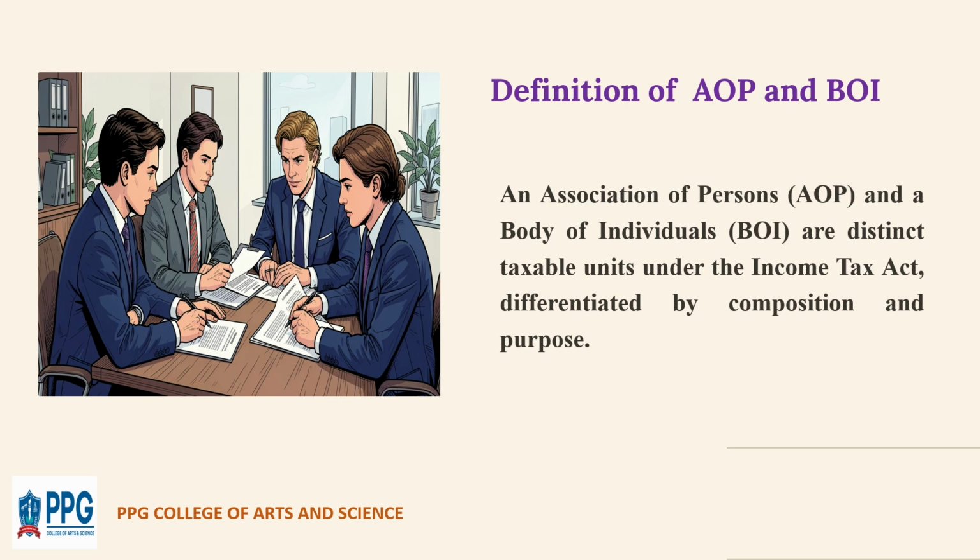AOP is a group of two or more persons, which includes individuals, companies, firms, etc., who come together voluntarily for a common purpose under the Income Tax Act, which is differentiated by composition and purpose. This also includes individuals plus companies plus firms, and it is formed with a common objective like profit motive. It is a main objective, and the members actively participate in the activity. A clear example is that two individuals and a company join together to run a business.